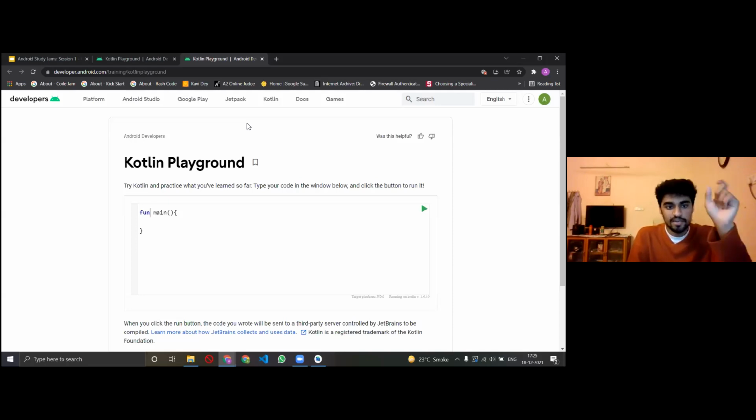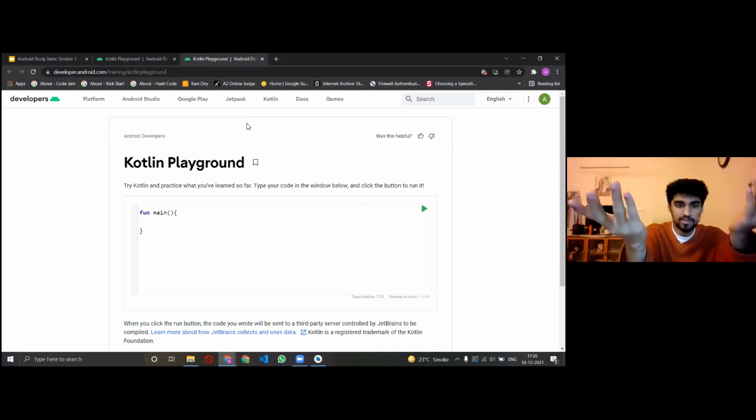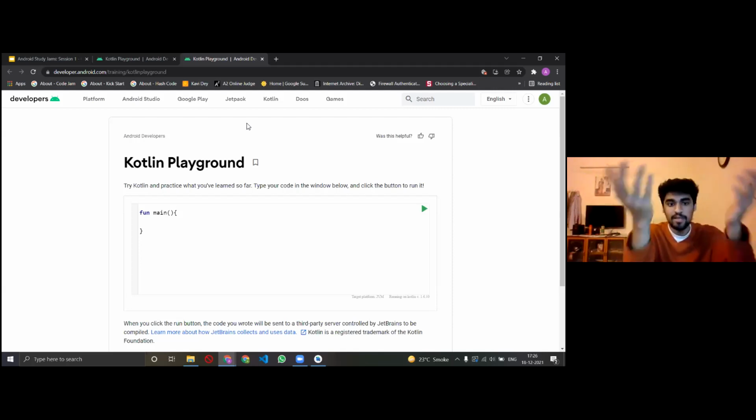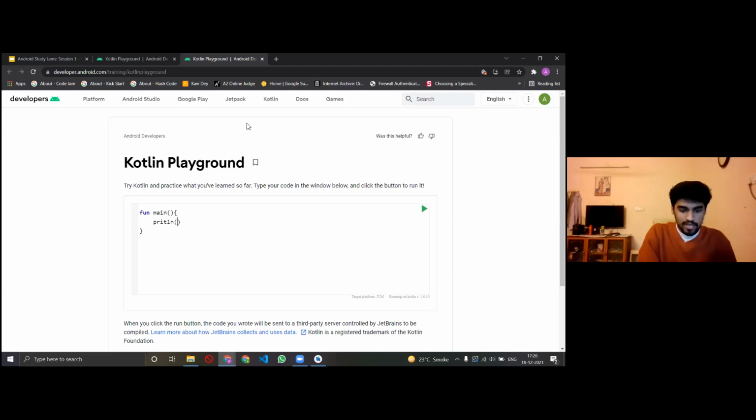So I'm saying that okay, I've created a main function because Kotlin says that your important main code should be written inside a main function. So now we have made a function main. Now we say, okay, print hello world. In Kotlin you write it as println, and you write hello world in between two quotes, a string, right?